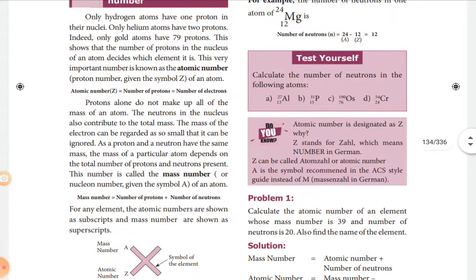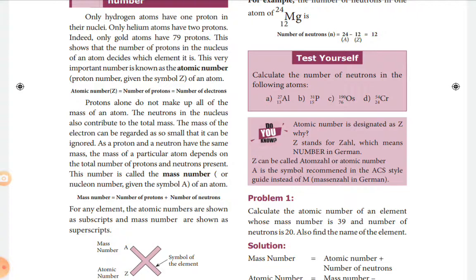So the mass of the atom is completely concentrated at the center, that is the nucleus. So the nucleus plays a very important role in the mass of an atom. Not only protons, but also the neutral particle, the neutron, is present. The sum of protons and neutrons contributes to the total mass of an atom.